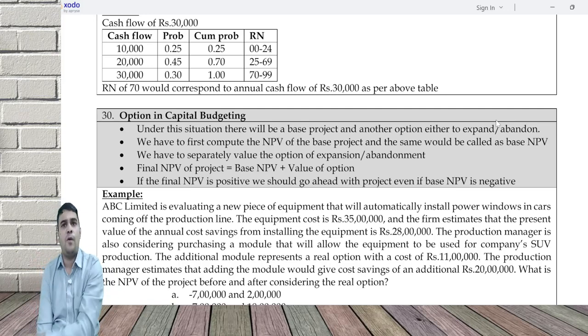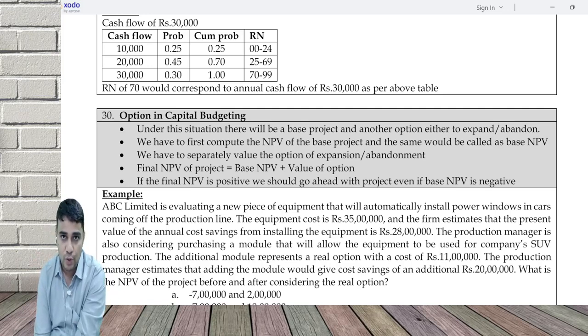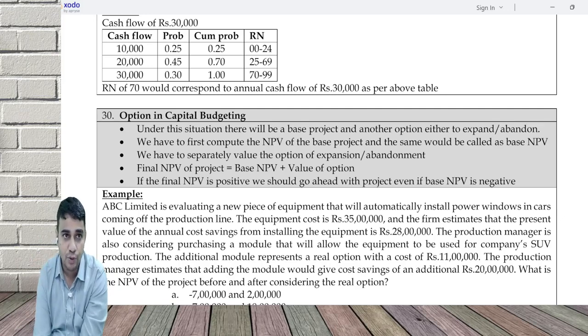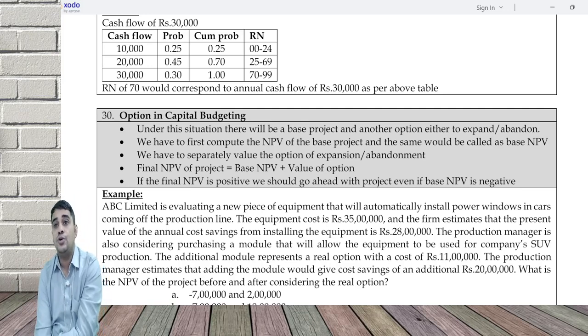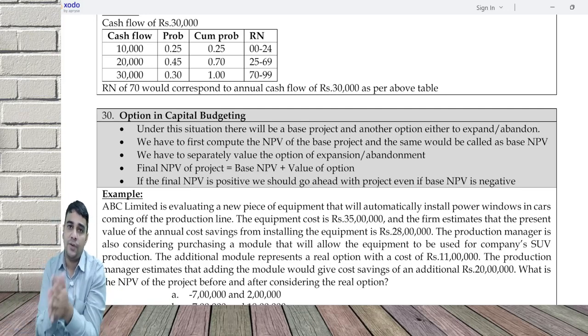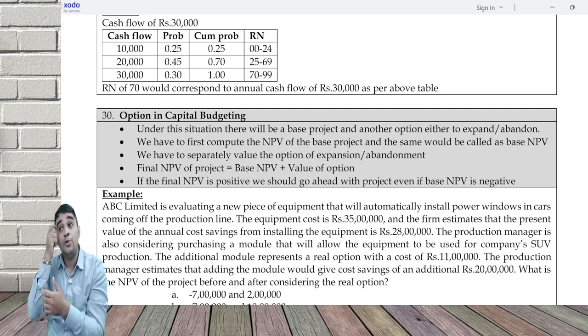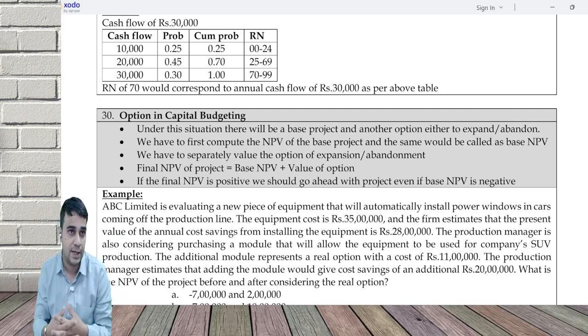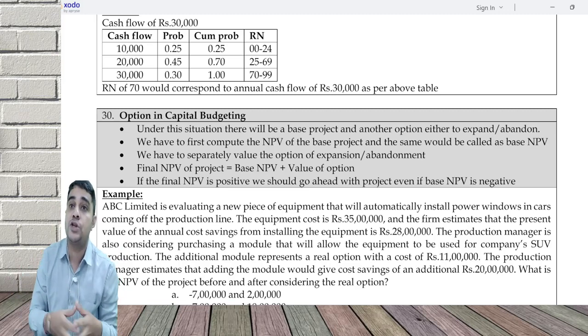But at the end of one year, I'm going to take one important decision. I may decide to expand, or I may decide to close down. If you decide to close down, the entire 500 is gone. That's a problem for you. But you may decide to expand also. That is an option given to you, which you may exercise depending on how the business is doing. If the response to Reliance Jio was bad, maybe they would have closed it down. But the response was very good, so they expanded their operation. So there can be an option to expand.